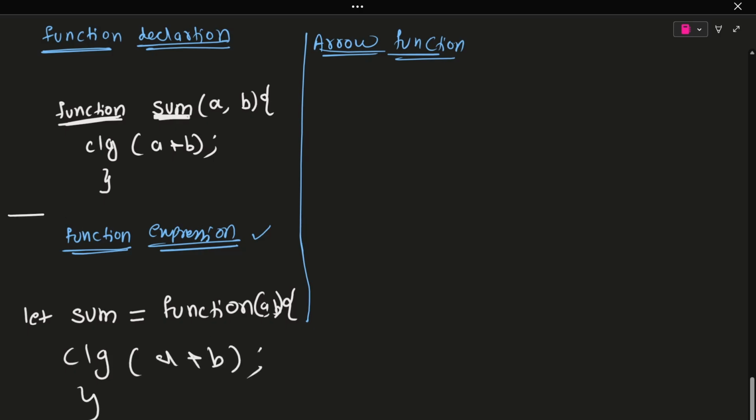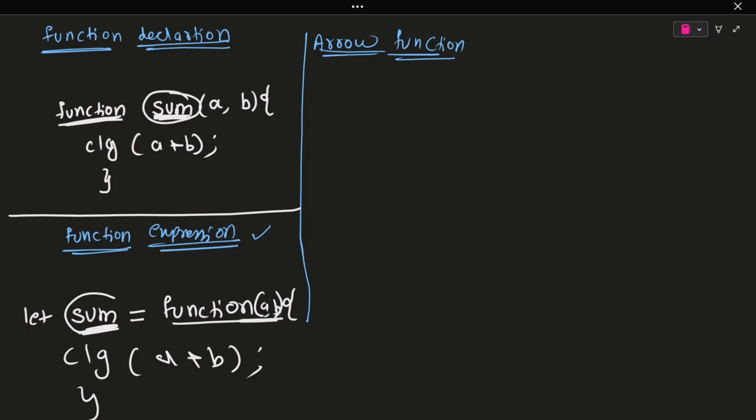In this function expression, what is the function name? Because you are mentioning function and, without a function name, directly accepting the arguments a, b. So in this situation, this sum is the function name. As you are assigning it to sum here, it is the same as the declaration.